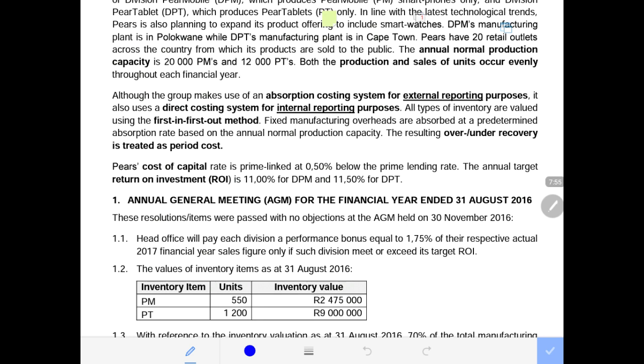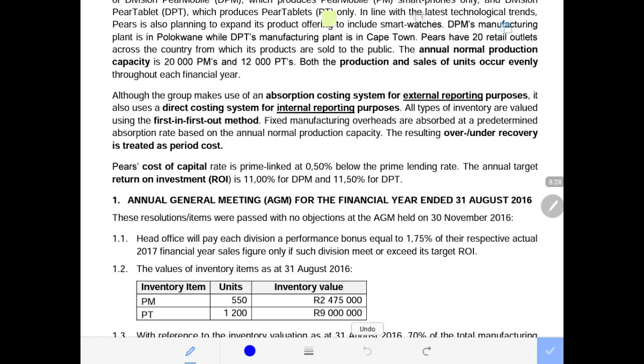Number 1 says the annual general meeting for the financial year ended 31st of August 2016. These resolutions or items were proposed with no objections. There were no objections at the AGM, which was held on the 30th of November 2016. Remember, this annual general meeting was for the year ended 31st of August 2016, and there were no objections.